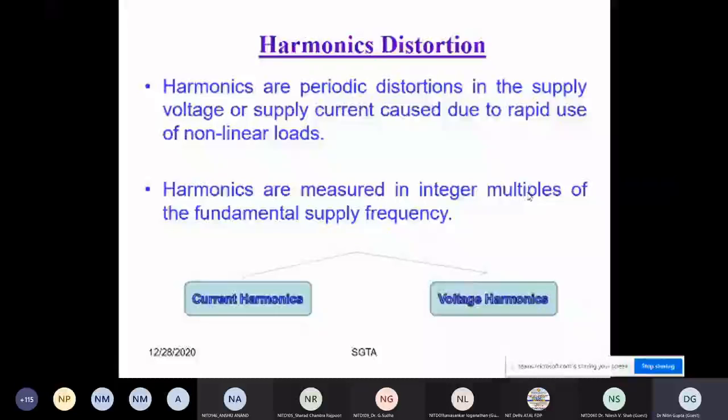So if you look at industrial load, the dominant load of the industry is the inductive load. And whenever the inductive load is there, meaning inductive or RL load, a very important question which was asked by some professor in one interview: can an RL load, resistive inductive load, be responsible for generating harmonics?